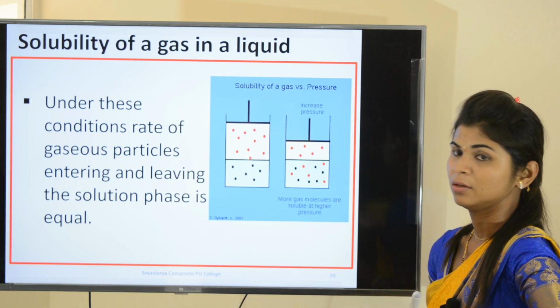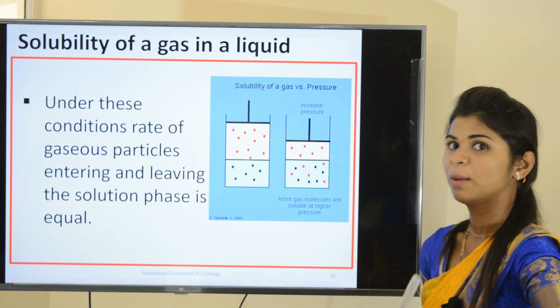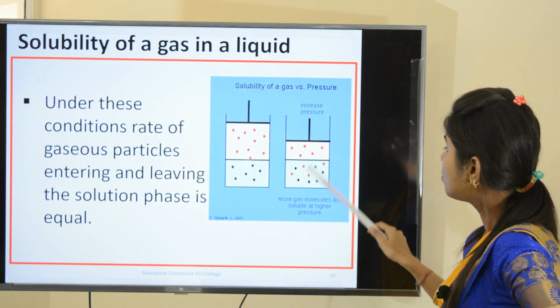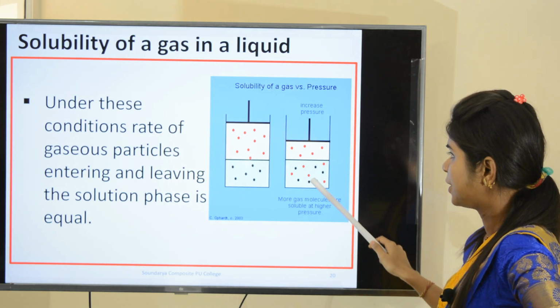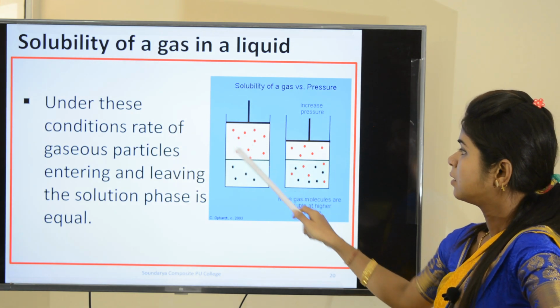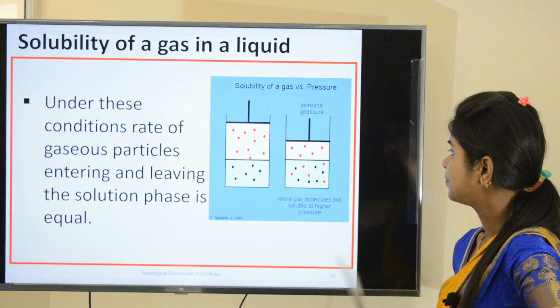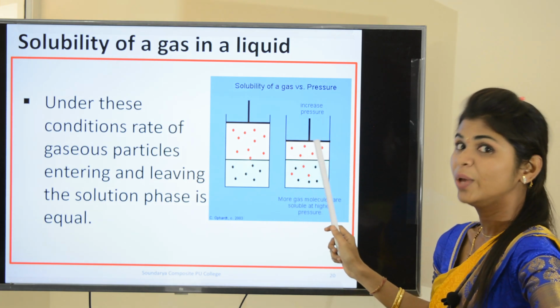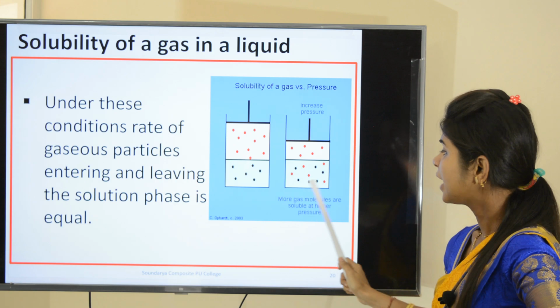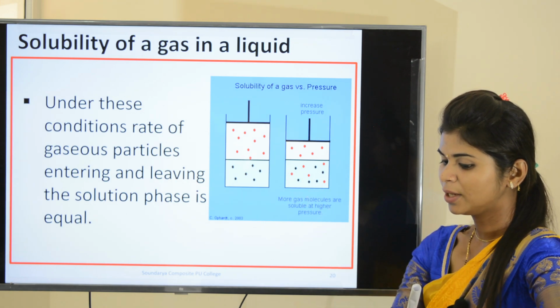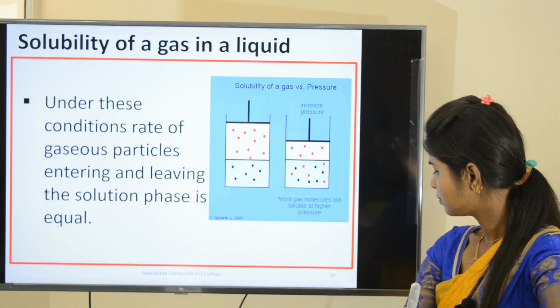What will happen? From this picture itself you can make out more molecules are soluble at higher pressure. In the previous picture you see, very few molecules are present in the solution phase. When you apply the pressure, when you increase the pressure, more gaseous molecules are soluble. Okay?